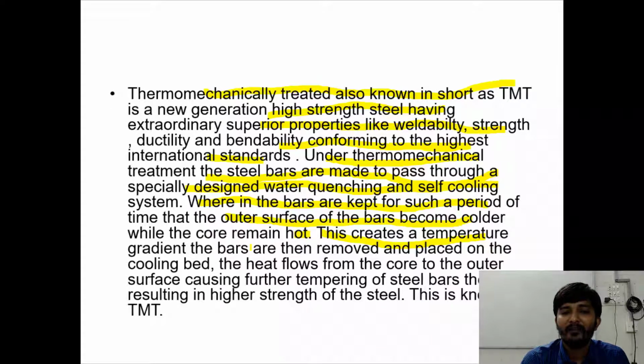Then the bars are removed and placed on the cooling bed. The heat flows from core to the outer surface, causing further tempering of steel bars, thereby resulting in the higher strength of steel. This is the procedure of how TMT bars are actually prepared in the factories, right?